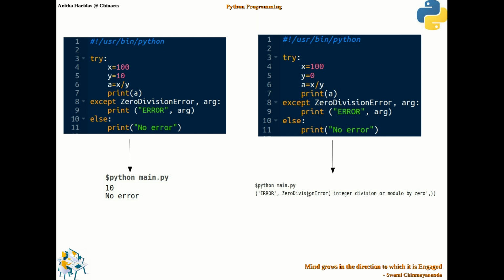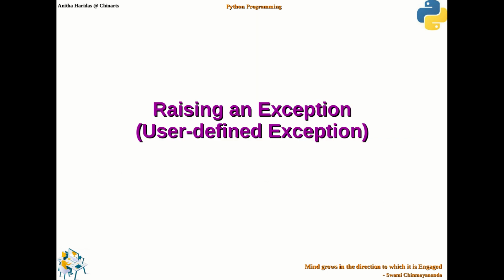And probably you may not have this argument working in the 3.6 version, please try that, but this one I have tried in the 2.7 version of Python, right? The only thing is, if you give an argument along with an exception, a built-in exception or a user defined exception, the additional information about that error will be captured in this particular variable. That is the advantage of having exception with arguments. So with that, all the built-in exceptions and how to handle the exceptions have been covered.